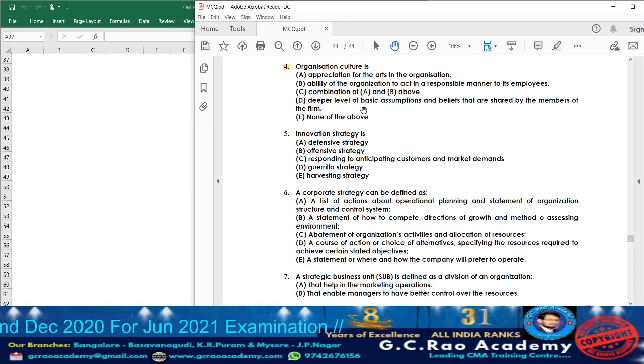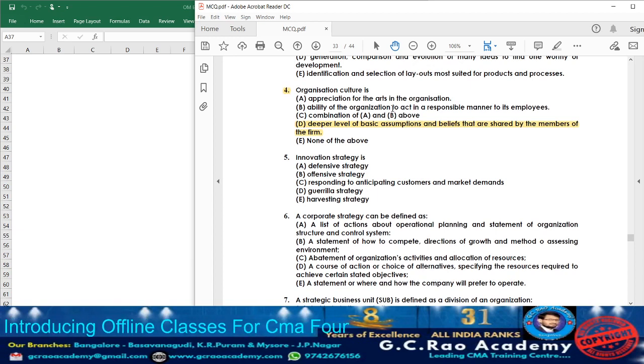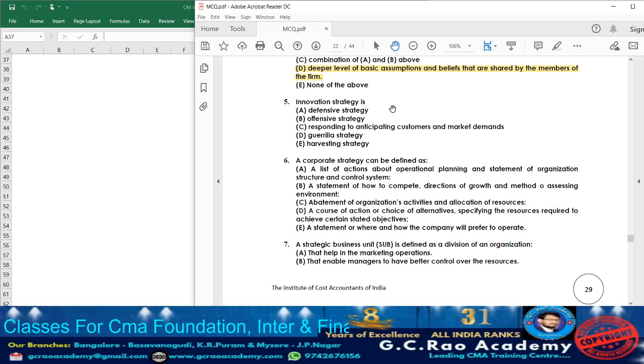Option D, what they are telling: deeper level of basic assumptions and beliefs that are shared by the members of the firm. So those are the basic assumptions or beliefs which will be shared by the members of the firm, which each and every employee has to follow. That we are going to call as what? Organization culture. So what will be the answer? Option D. Option E, what they have given is none of the above. If A, B, C, D are not the answer, then we are going to select E, but D is the appropriate answer we have. So for the question on organization culture, what is the option? Option D, deeper level of basic assumptions and beliefs which will be shared by the members of the firm. We are going to call it organization culture.